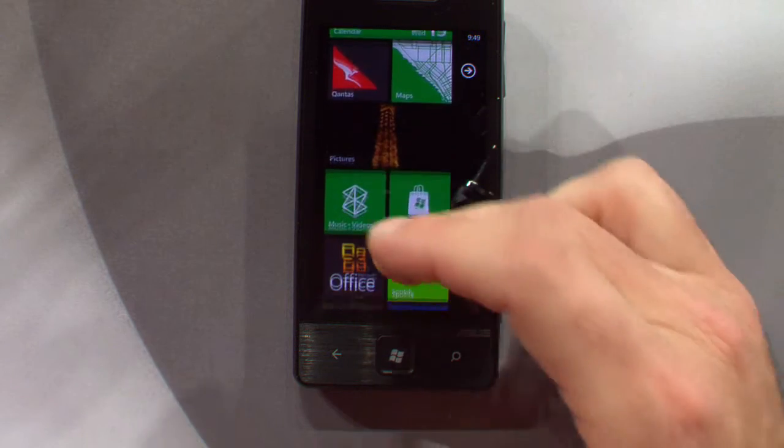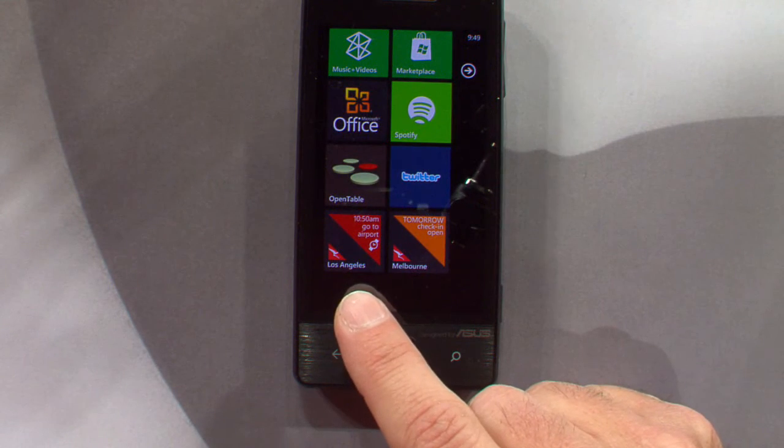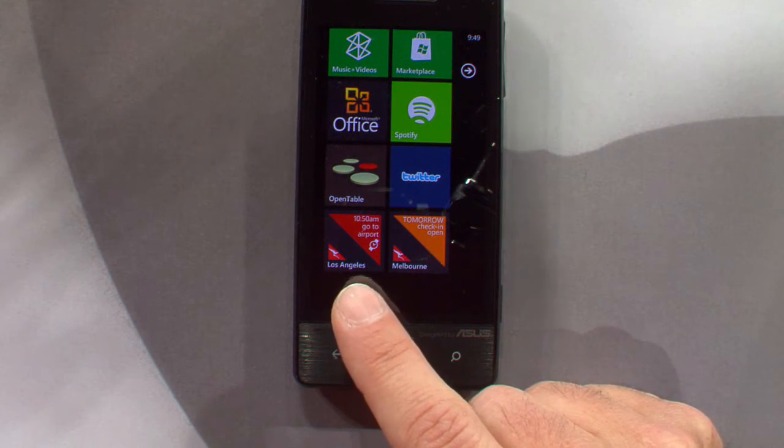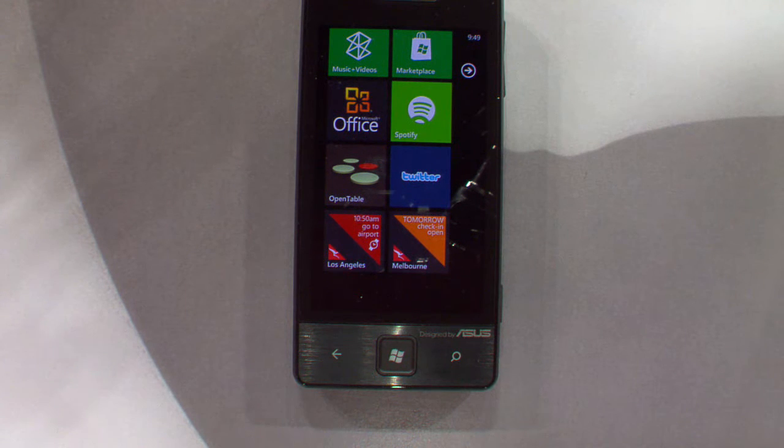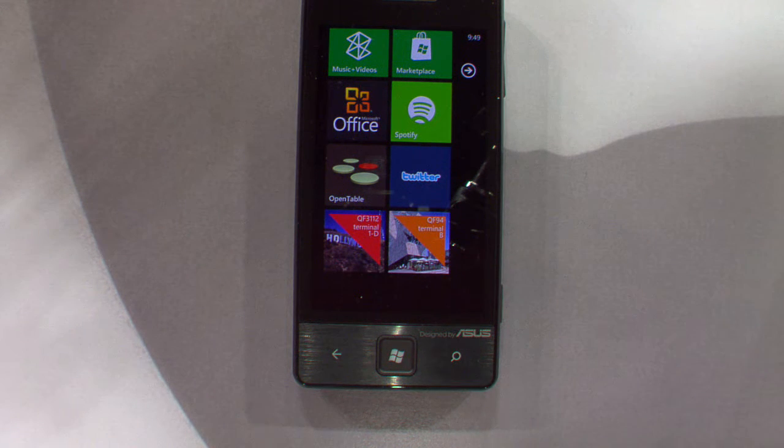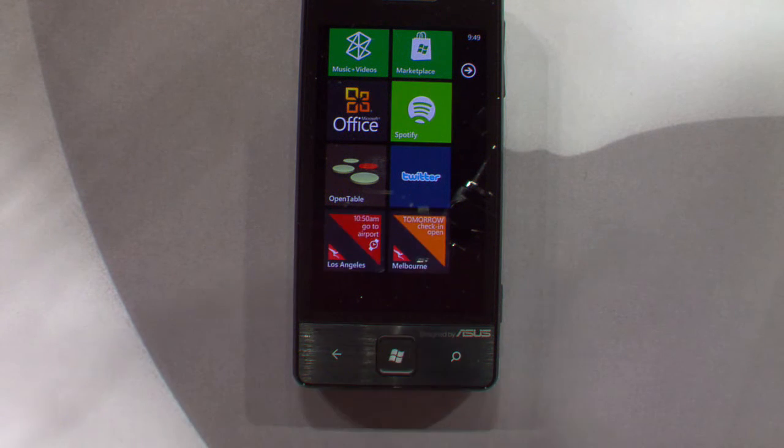In fact, if I scroll down now and take a look at those live tiles, you see this first flight has turned from green to red because it knows my location. Its background live agent is checking my location, checking the time, saying, OK, where you are, based on the time, you better get going to the airport or you might miss your flight. The red tile is giving me as an end user a cue that I might want to do something about this.